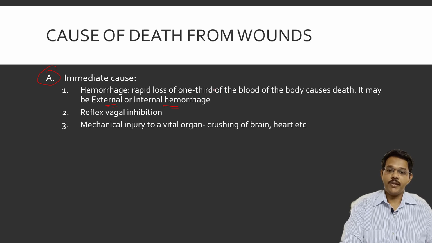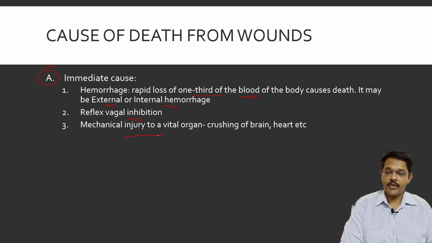Any reason may be there. When more than one third of blood is lost, there is a chance that the person may die because of hemorrhage. Next type of immediate cause is reflex vagal inhibition. Since the vagus nerve innervates most of the visceral organs, any stimulus of the vagus nerve because of some injuries may cause reflex stoppage of the heart.